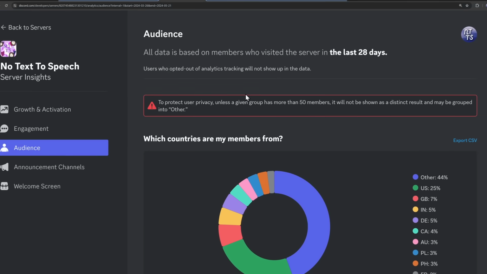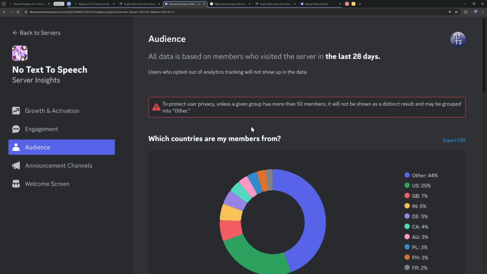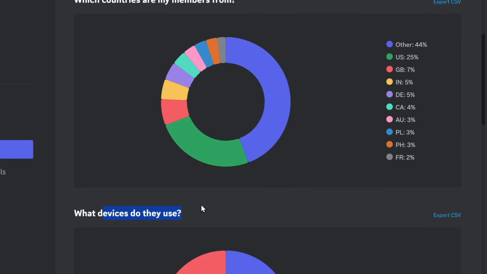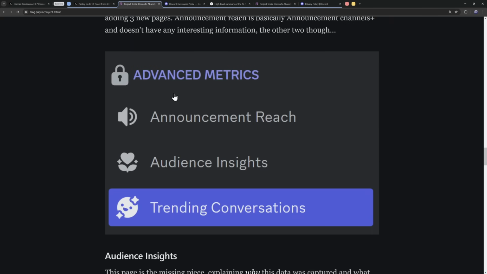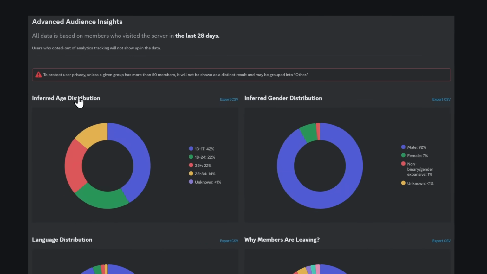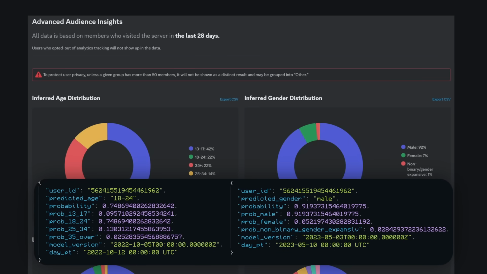Now, if you hate yourself and you want to suffer for the rest of eternity, you probably made a Discord server, and it turns out you can get a whole bunch of stats, which are worthless. Where are your members from? Who cares? What devices they use? Do I care? No. Discord saw these stats and said, you know what? Let's make them advanced. And with the advanced metrics, audience insights, it turns out you can learn information like the inferred age distribution and the inferred gender distribution. And these two metrics here are the sole reason why this Discord age and gender AI thing exists.